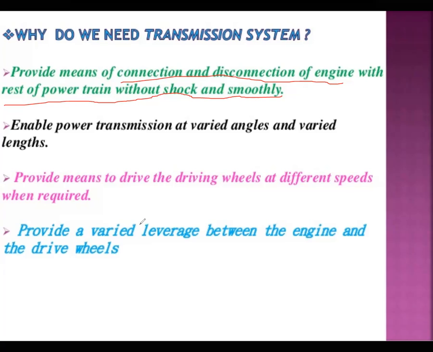Say first the vehicle is at a static position, then it has been taken into first gear. After taking the first gear, it has been shifted into second gear. In the second gear, the power is continuously driving on the road. So there is a disconnection of the gear connection because it has been shifted into second gear. The vehicle is running on the second gear, right? So that is one statement.